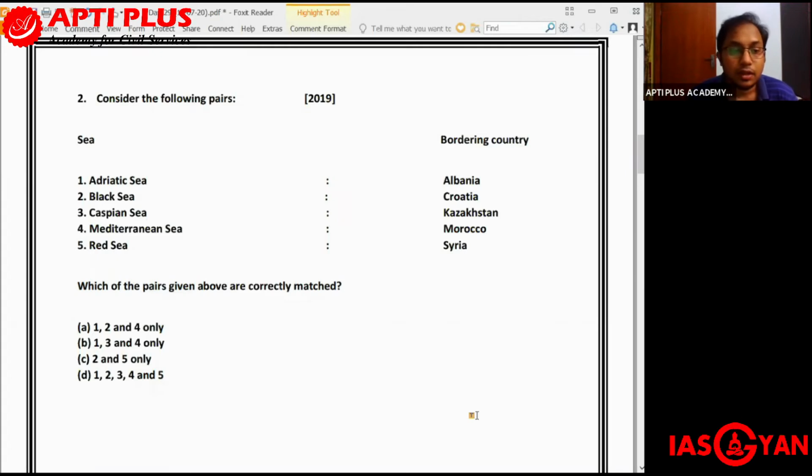Okay, so now let us have a look at the right answer for this particular question. Which sea is bordered by which particular country?